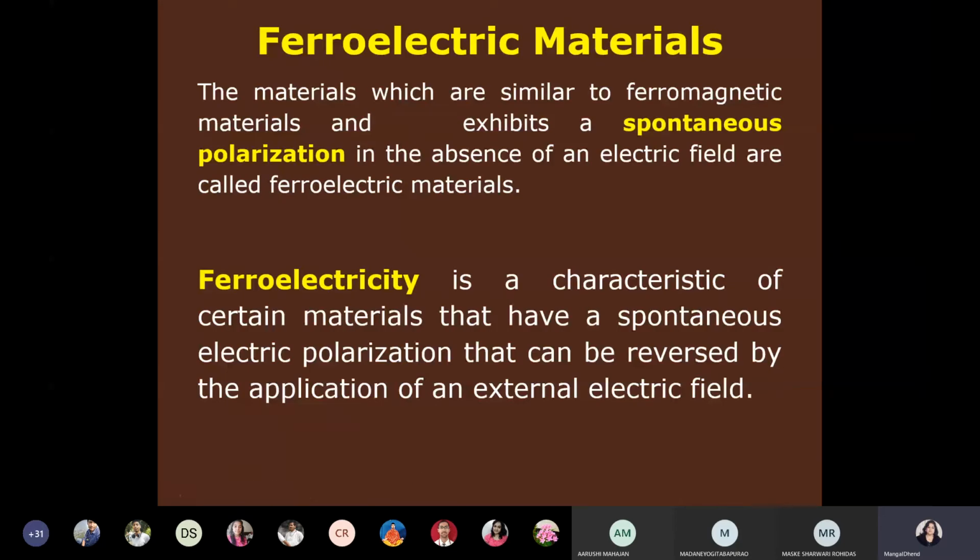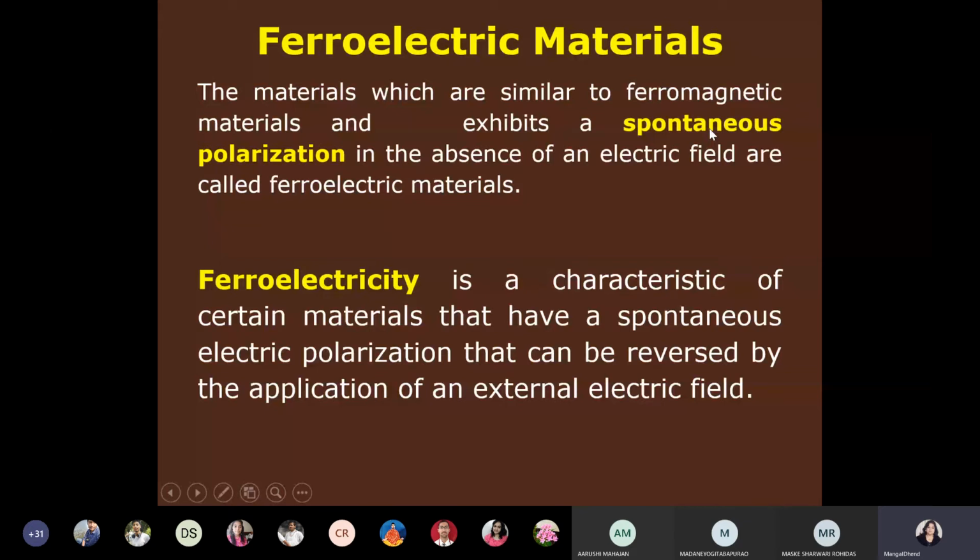Now we will see what are ferroelectric materials. The name itself implies ferro and electric. You might have heard of ferromagnetic material. There is quite an analogy between ferromagnetic and ferroelectric materials, so they are analogous to each other. You can say that materials similar to ferromagnetic material exhibit a spontaneous polarization.